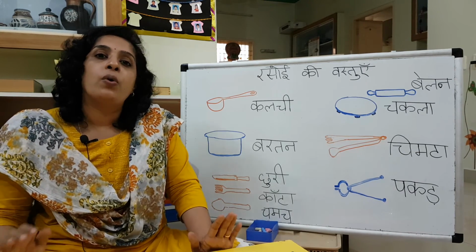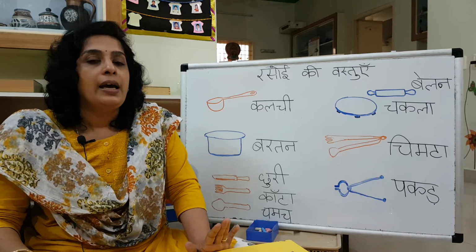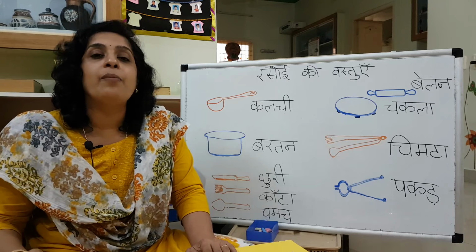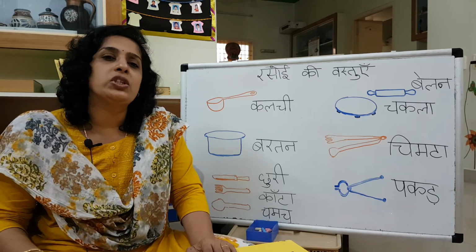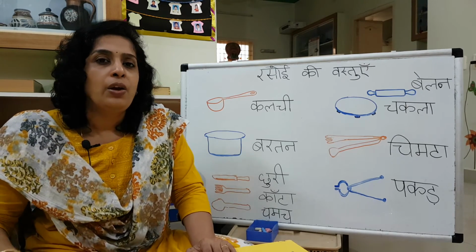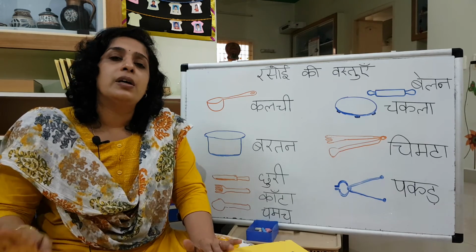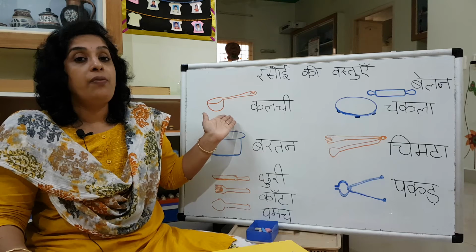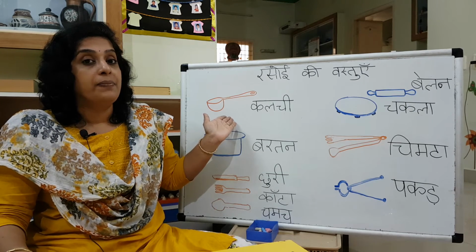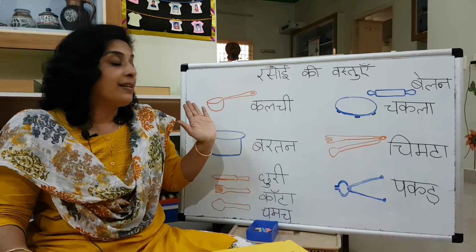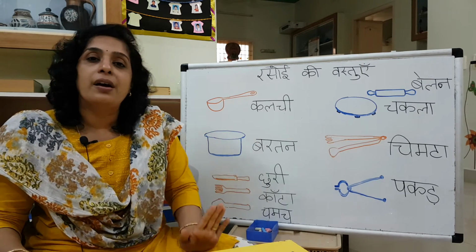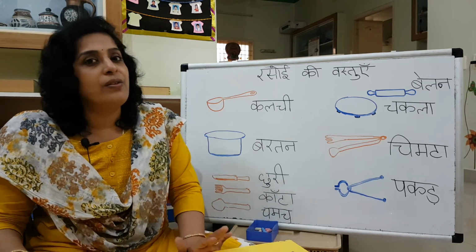Okay, now I want you to go into the kitchen and collect all these things and say this name one time. Right now, go to the kitchen and look for chakla belan, your chimta, the pakad, and a big spoon for gravy and curry. That is called kalchi. Kalchi, bartan, churi kanta, chammach.